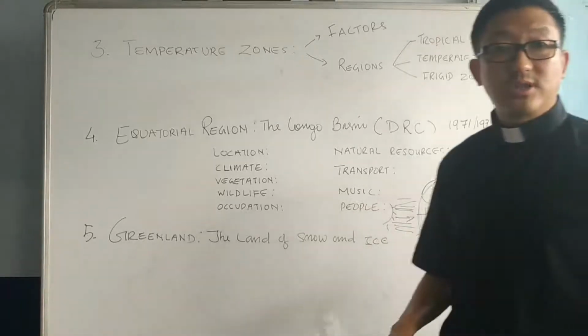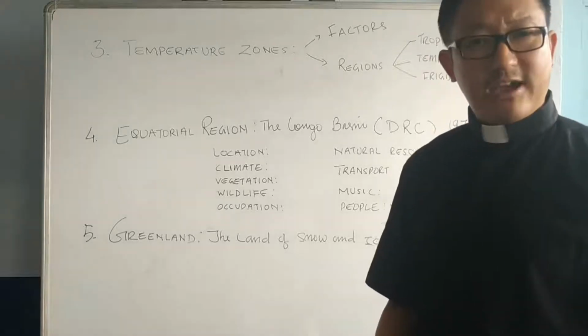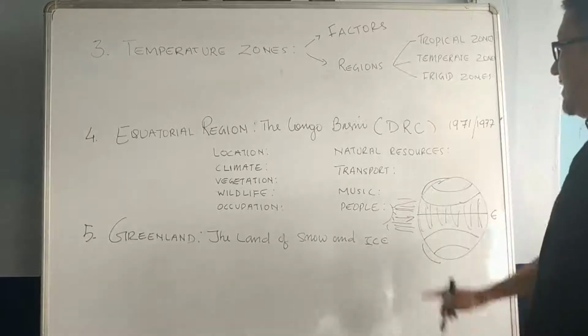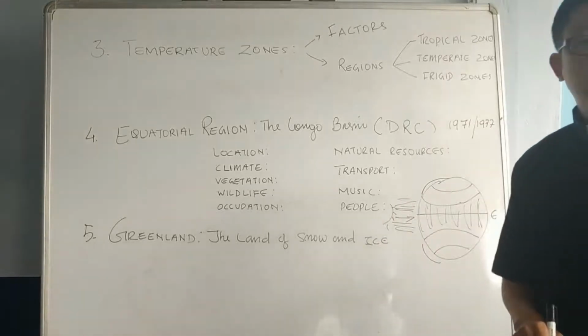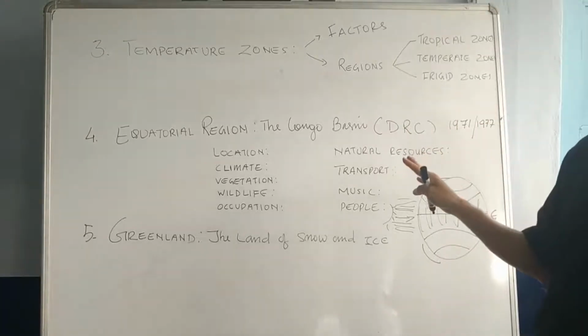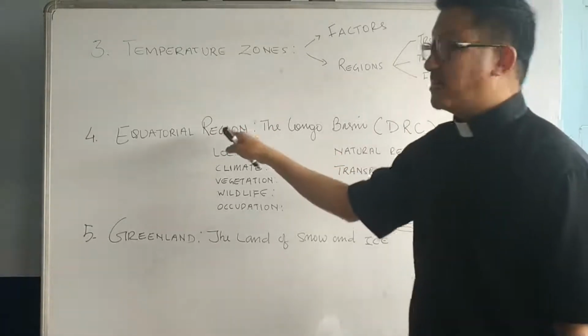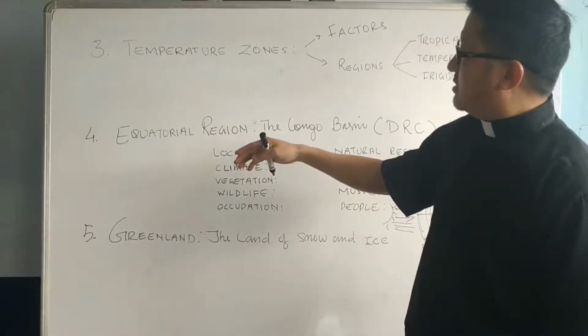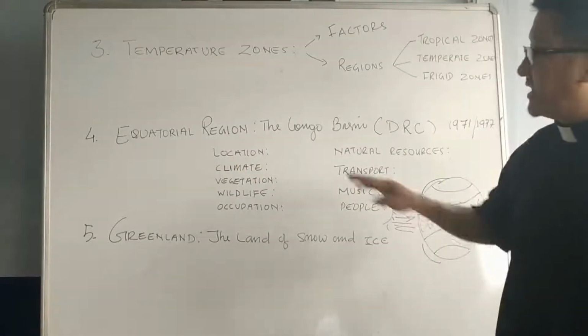And what kind of music do they like? What kind of music do they have? Okay, the dancing music I told you. Remember that name. And the people, what kind of people you get in this particular country, the Congo Basin, which will give you the idea of the Equatorial region. That also we have studied. Okay, so Equatorial region also we have studied.